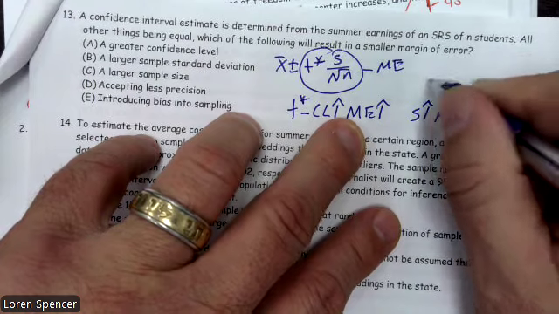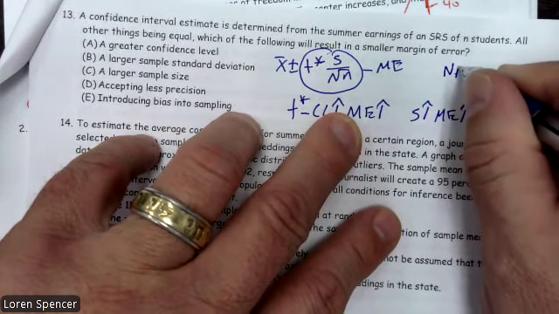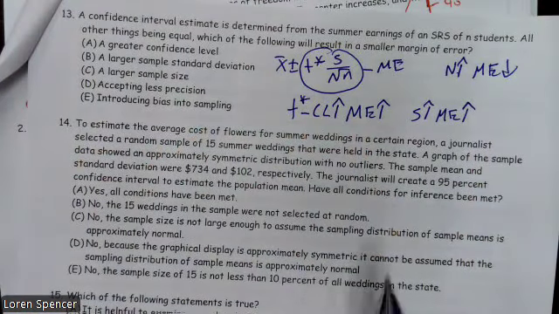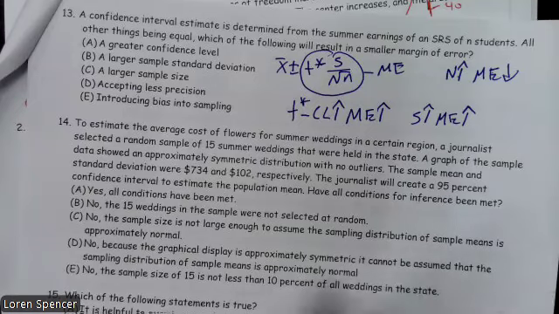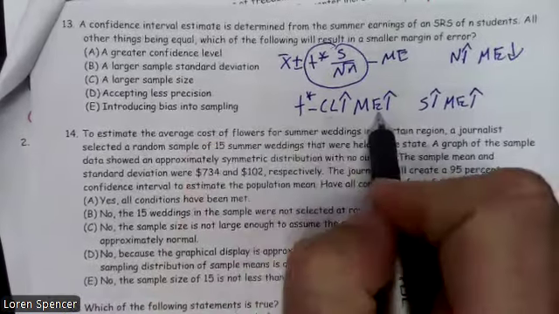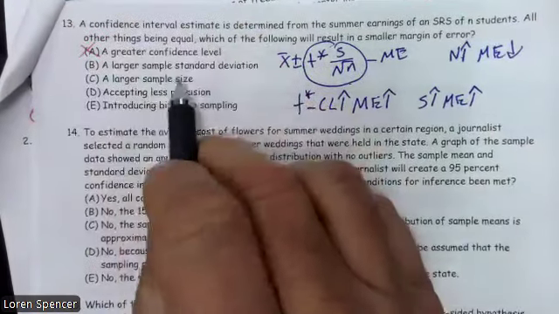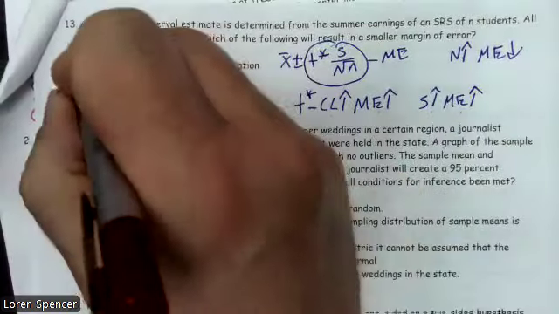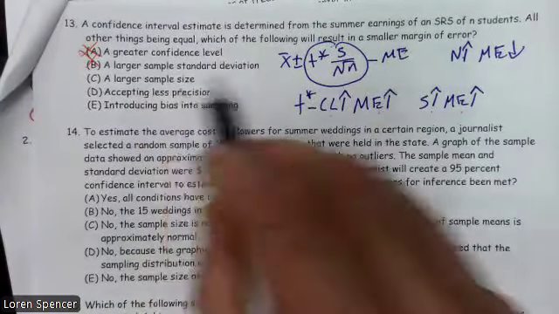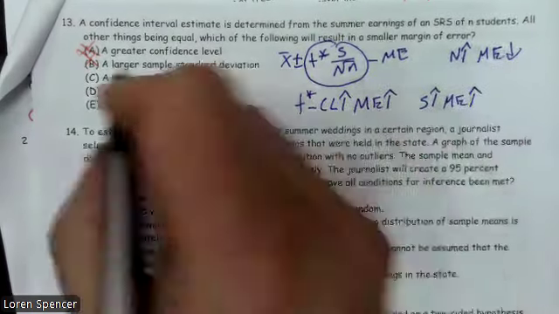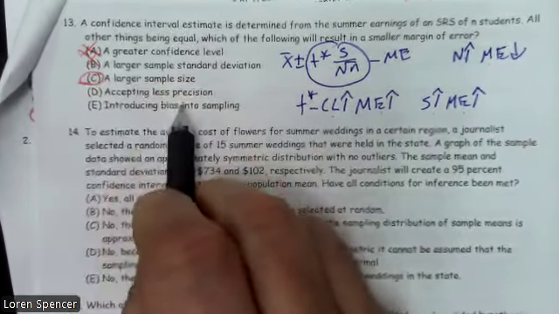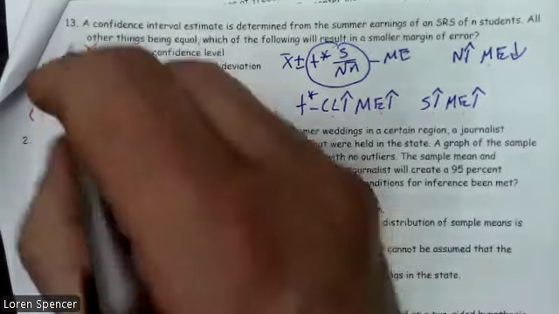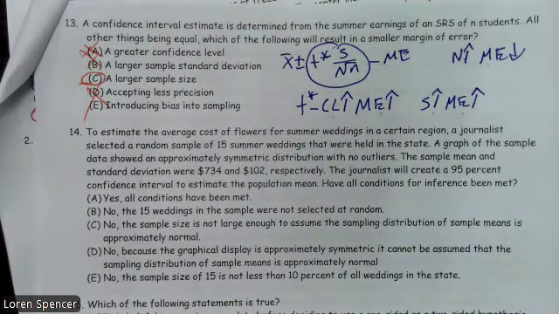As n goes up, ME goes down. Okay, so we want a small margin of error. Confidence level: confidence level goes up, margin of error goes up. No. A larger sample standard deviation: standard deviation goes up, margin of error goes up. No. A larger sample size: as sample size goes up, margin of error goes down. This is looking pretty good. And these have nothing to do with the problem, and we hate bias. Okay? So the answer is C.